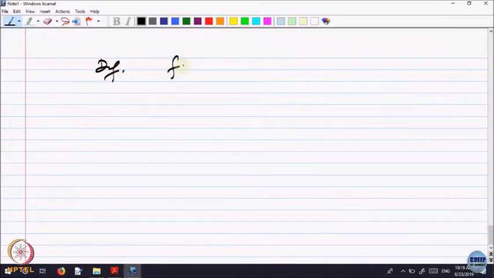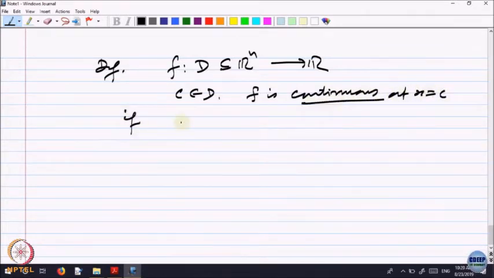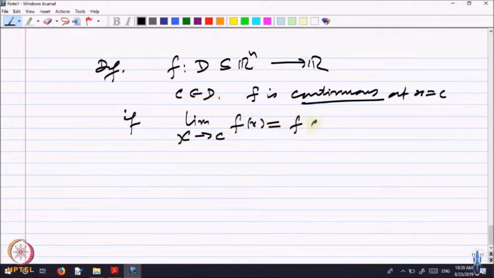Definition: f defined on a domain D in R n to R, c belongs to D. f is continuous at x is equal to c if the limit as x goes to c of f of x exists and is the value of the function at that point, f of c. The value predicted is the actual value taken. So, that is continuity.